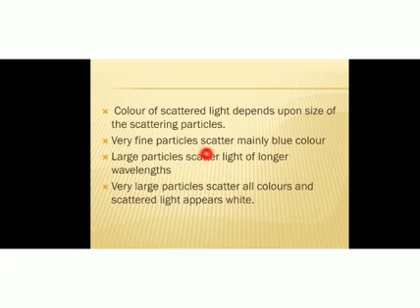So very small particles scatter the shorter wavelength color, that is blue color, and large sized particles scatter the light of longer wavelength, and very large sized particles scatter all colors. The scattered light appears white.